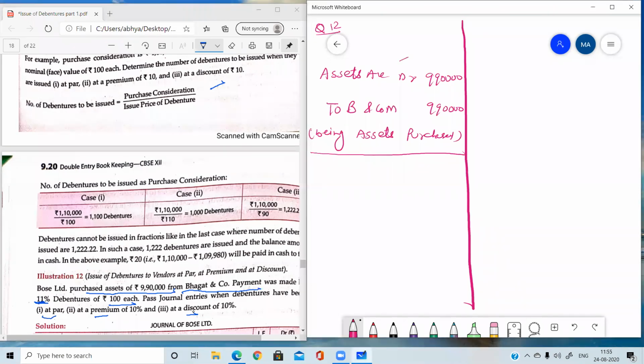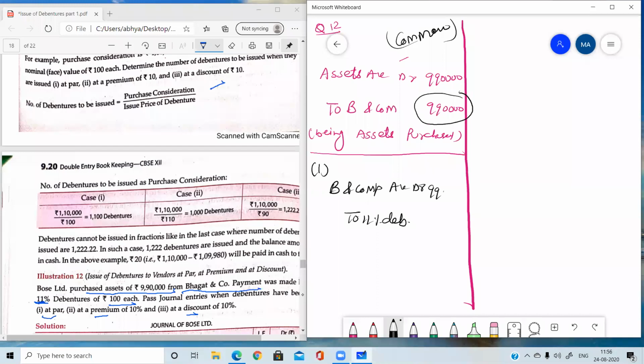This first entry is the common entry. You are not going to pass this entry again and again. After passing this entry, you will be writing case 1, at par. So at par, the entry will be vendor debit to debentures, because there is no concept of SPR or discount. So Bhagat and Company account debit to 11% debentures. The first entry remains common, and the amount with which the vendor is credited, with that only the vendor will be debited, like this. Okay, case 1 is over.